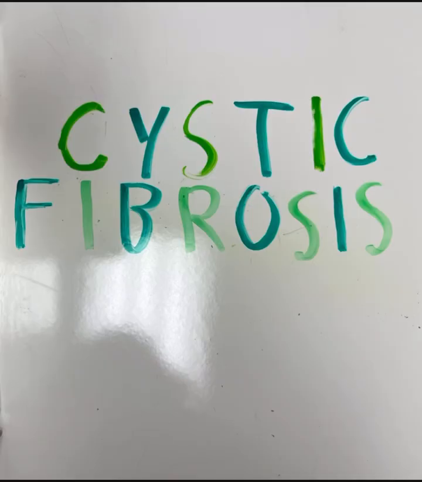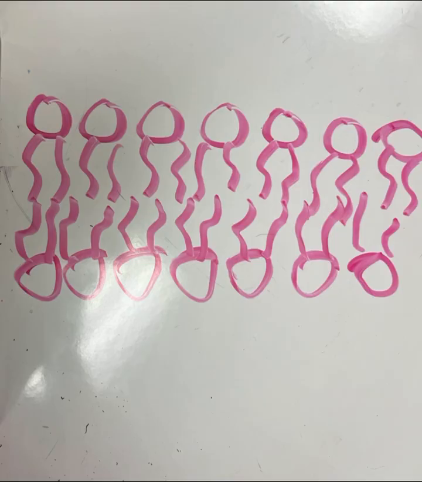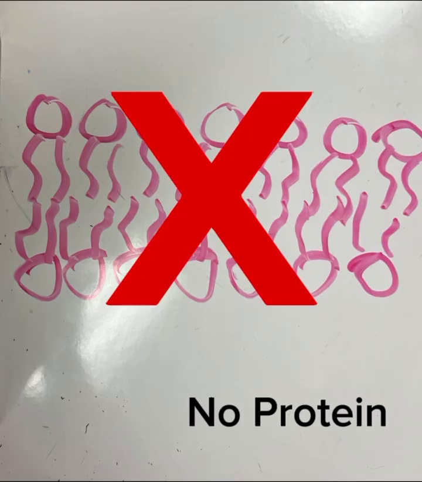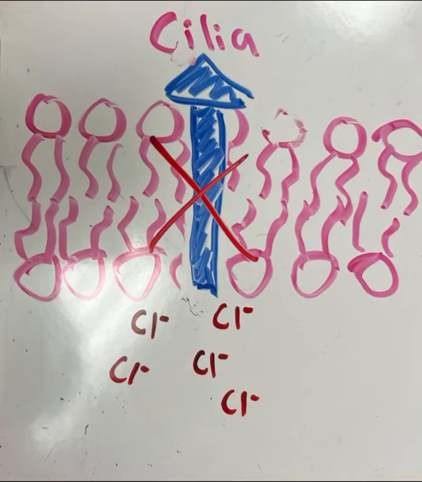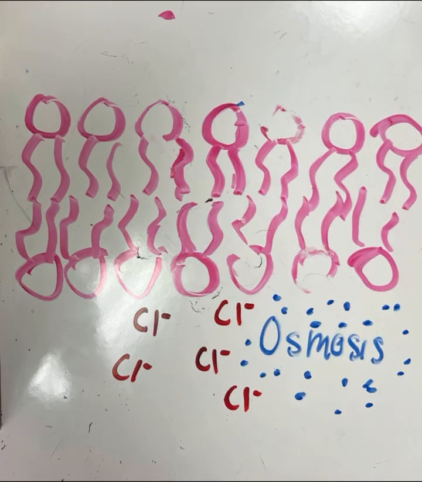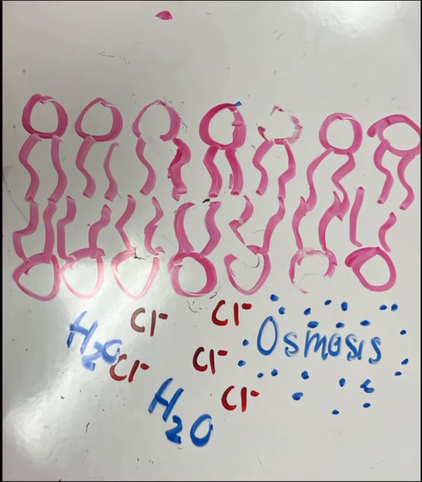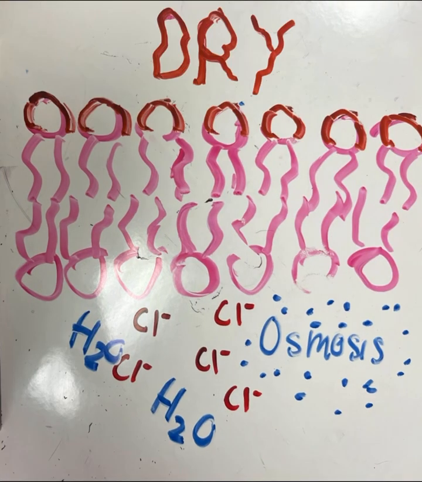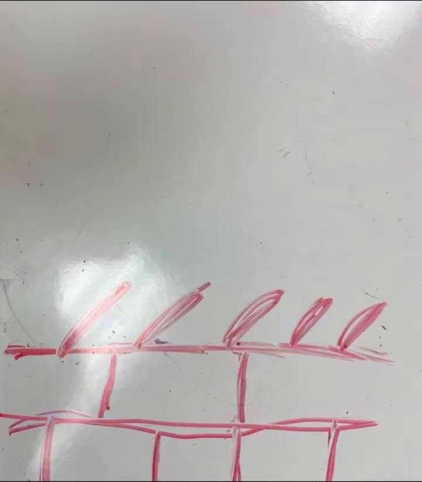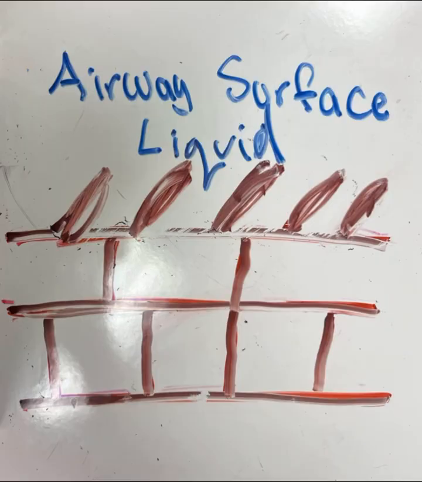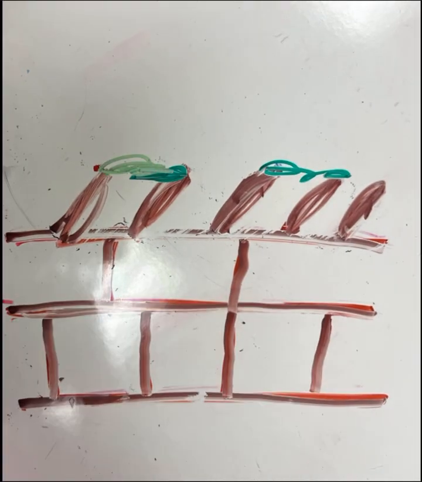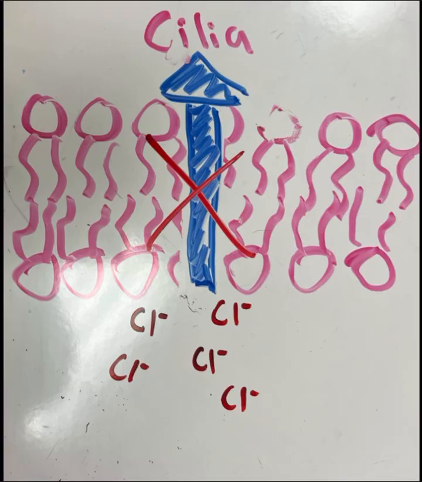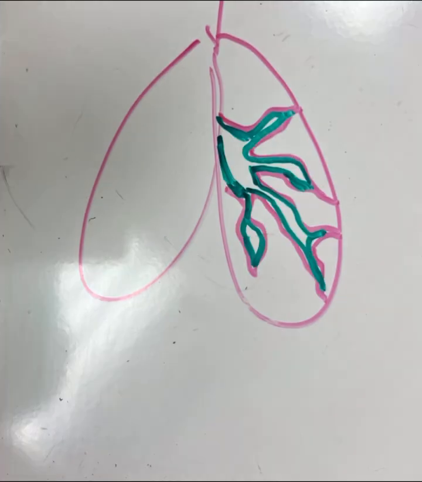Now, in cystic fibrosis, there are complications which can cause you to have no protein at all. This means that when chloride ions build up, they will not be able to channel through the cell and reach the cilia. This means that when osmosis occurs, the water will not reach the cilia and it will begin to dry out. When the cilia dries out, the airway surface liquid is no longer present. This causes mucus to build up on the surface of the bronchus, which cannot be removed by the cilia and ends up restricting airflow to the lungs.